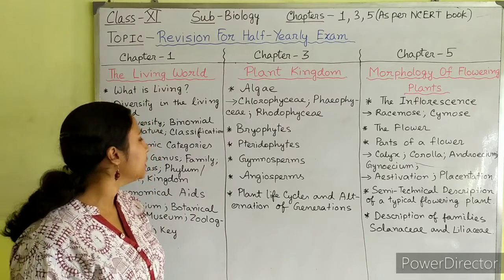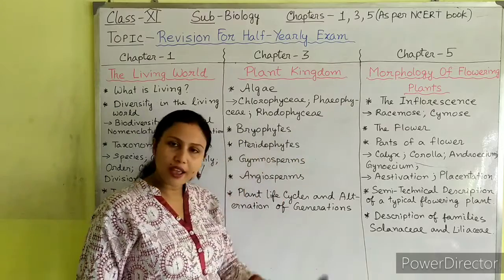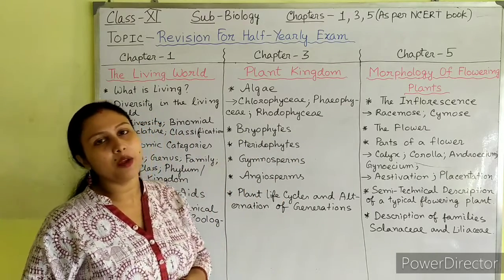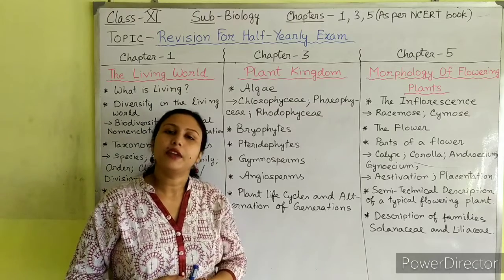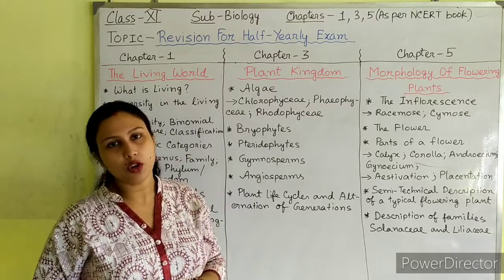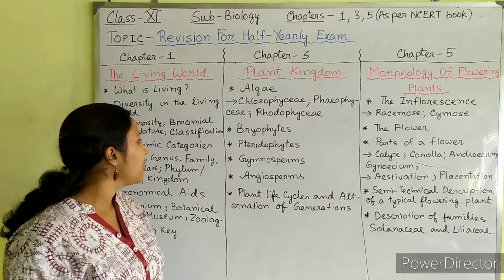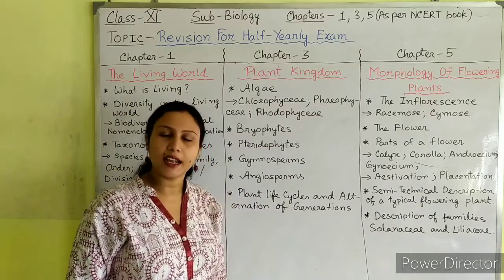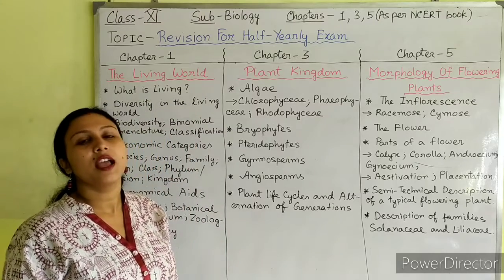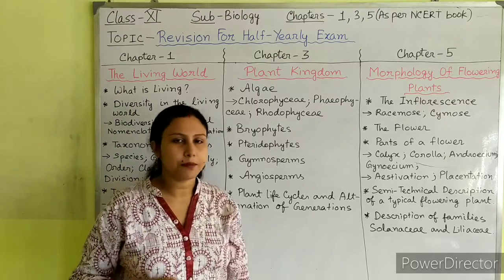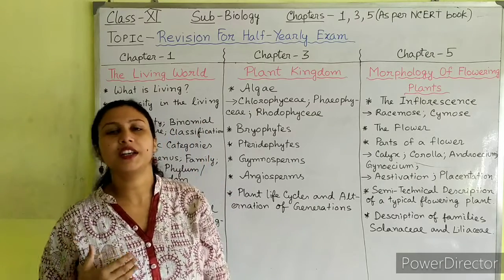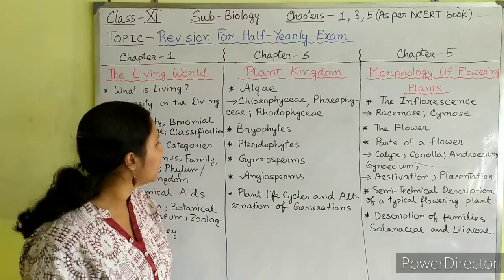Next, we have learned about the bryophytes. We have learned about the characteristics of bryophytes. Then we have done several examples of bryophytes. Next, we have learned about pteridophytes, different characteristics of pteridophytes. Again, we have learned some examples of pteridophytes. We have seen different diagrams related to all these topics.